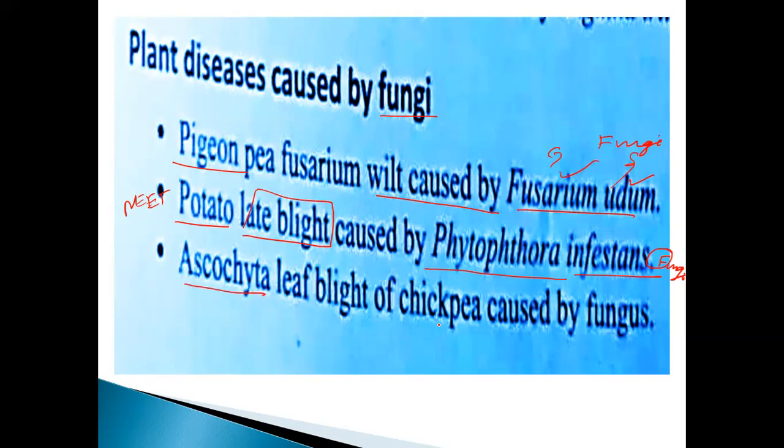Ascochyta leaf blight of chickpea is caused by a fungus called ascomycetes, otherwise called sac fungi. It is also called sac fungi, ascomycetes. These are the three examples given: pigeon pea, potato, and another one is chickpea. So these are the three important examples of plant diseases caused by fungi.